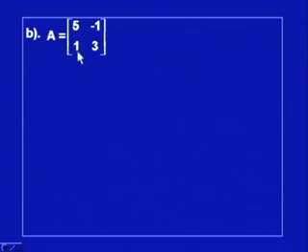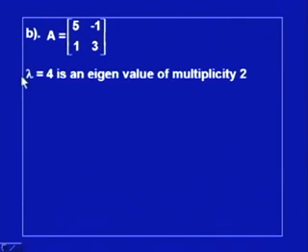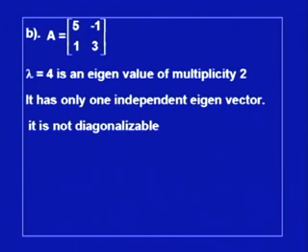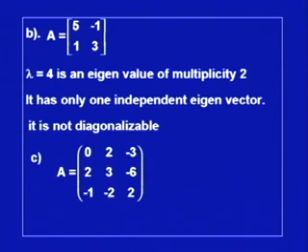But if we consider the second problem consisting of a 2 by 2 matrix, then we had already observed that lambda equal to 4 is an eigenvalue of multiplicity 2. This I have done in one of my earlier lectures, or you can take it again as an exercise and check that lambda equal to 4 is an eigenvalue of multiplicity 2. But we have seen that it has only one independent eigenvector, and this means that it is not diagonalizable. We cannot find a matrix P which is invertible. So, it is not diagonalizable.